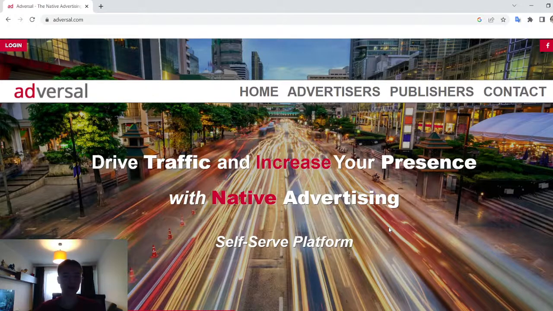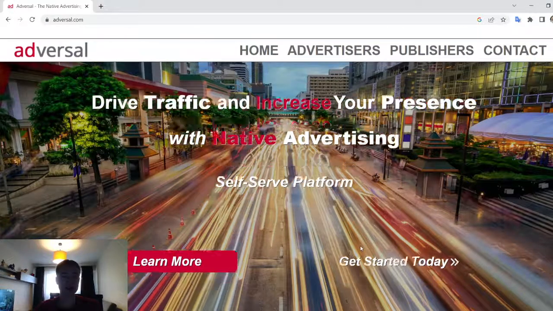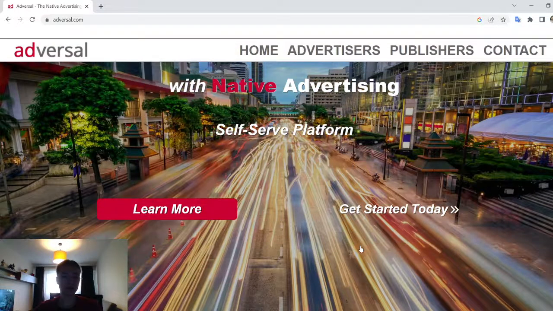Adversal headquarters is located at Carmel in Indiana, USA. This network built in CPM follows the principles of the EU and EEA's General Data Protection Regulation, GDPR.